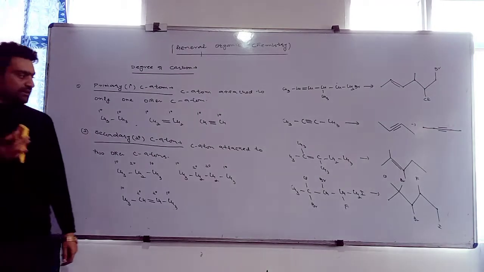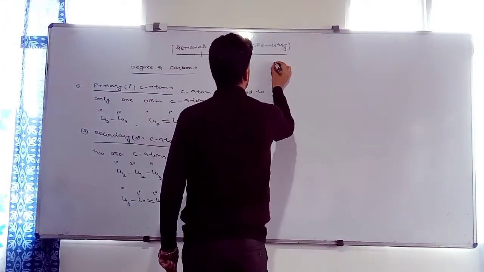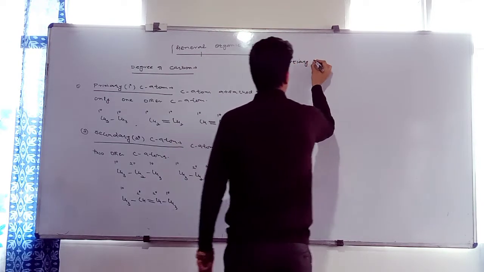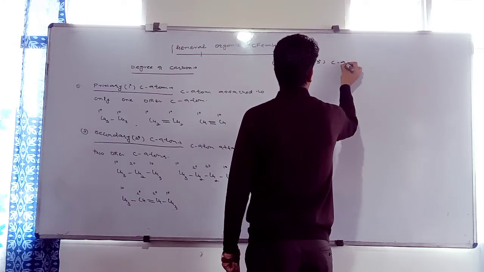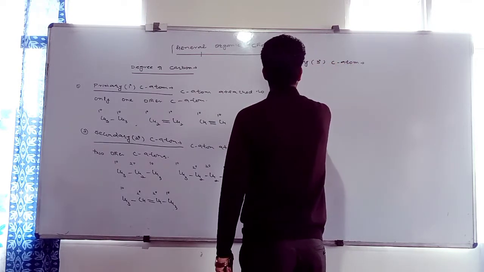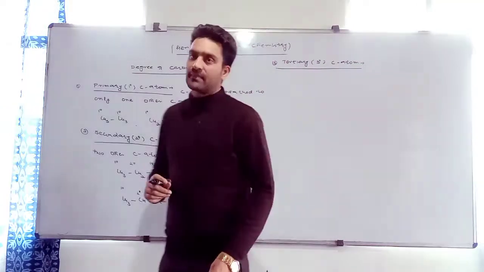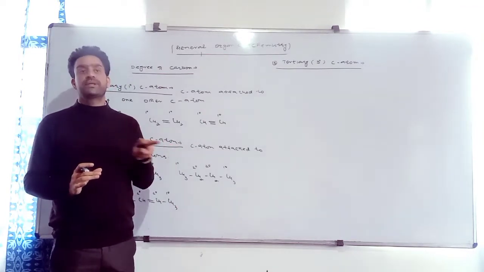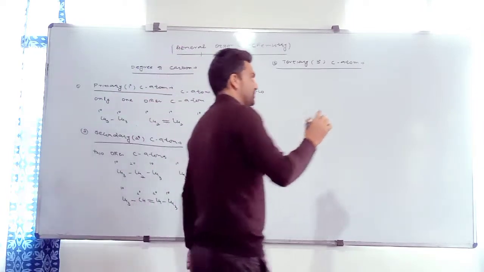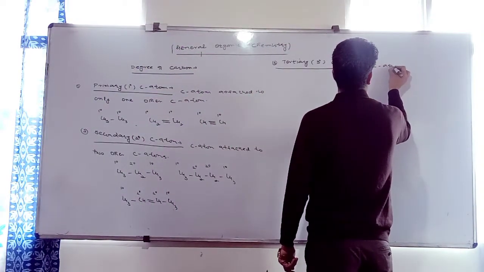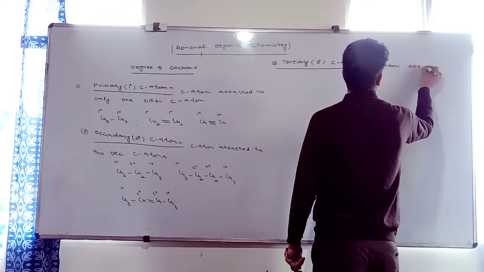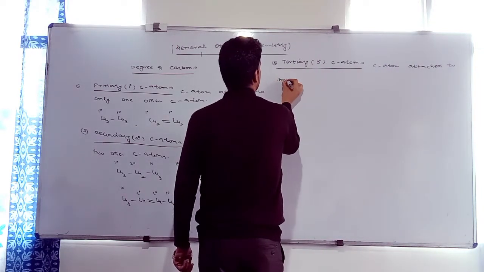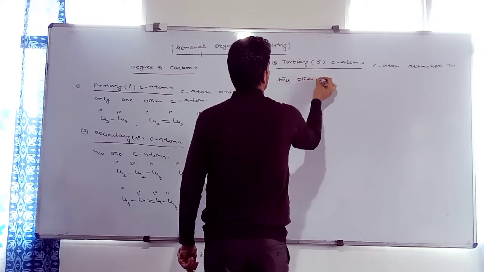I have explained two types, now I will explain the third one. The third type is tertiary, or we call it a 3 degree carbon atom. What is a tertiary or 3 degree carbon atom? That type of carbon atom which is attached to 3 other carbons. How many? 3 other carbons. So I can write it here: carbon atom attached to 3 other carbon atoms.